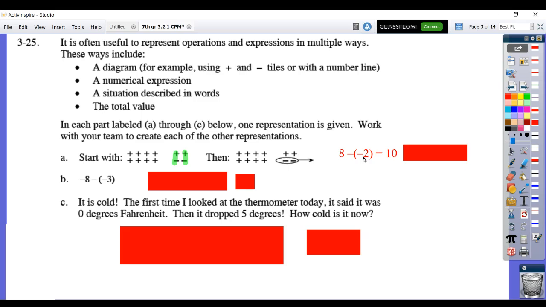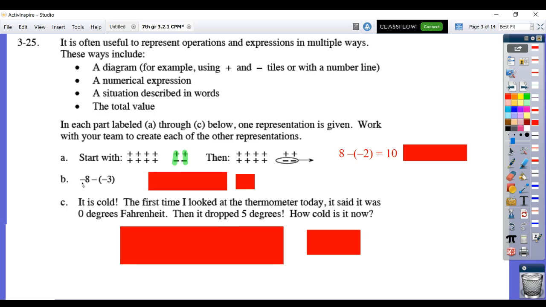All right, maybe I have 8 great qualities about myself, and I'm going to work on it and take away 2 of my more negative qualities. So now I'm at 10 positive qualities about myself. All right. So you're trying to kind of come up with a situation. That's why I didn't make you describe that in words, because that is kind of a tough thing to do.